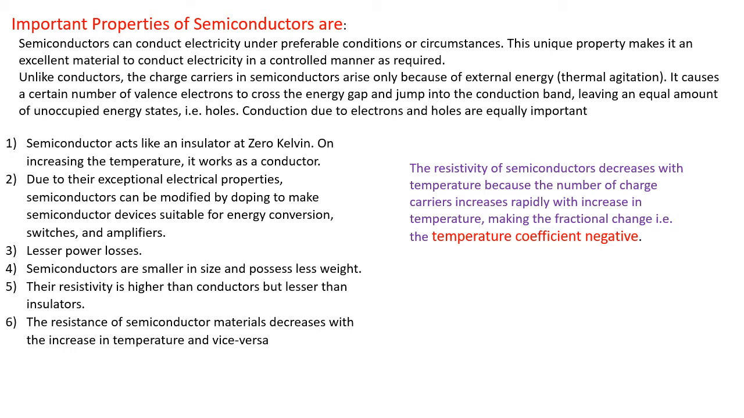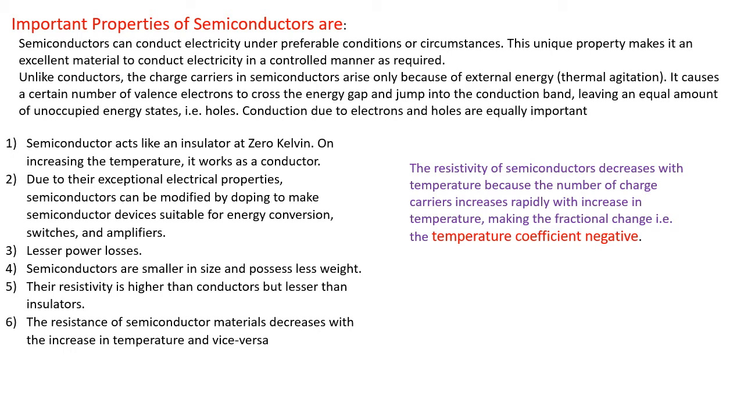Some of the properties are as follows. A semiconductor can conduct electricity under some preferable conditions. That condition is when there is a rise in temperature or thermal energy above a certain value, above room temperature. Then the valence band, which is completely filled, gets energy to jump from the valence band toward the conduction band. This unique property makes it an excellent material to conduct electricity in a required manner.